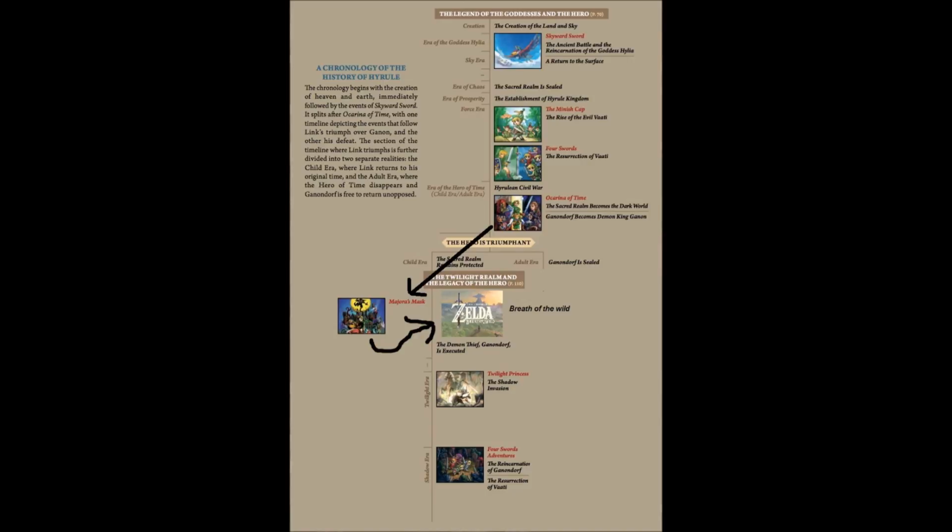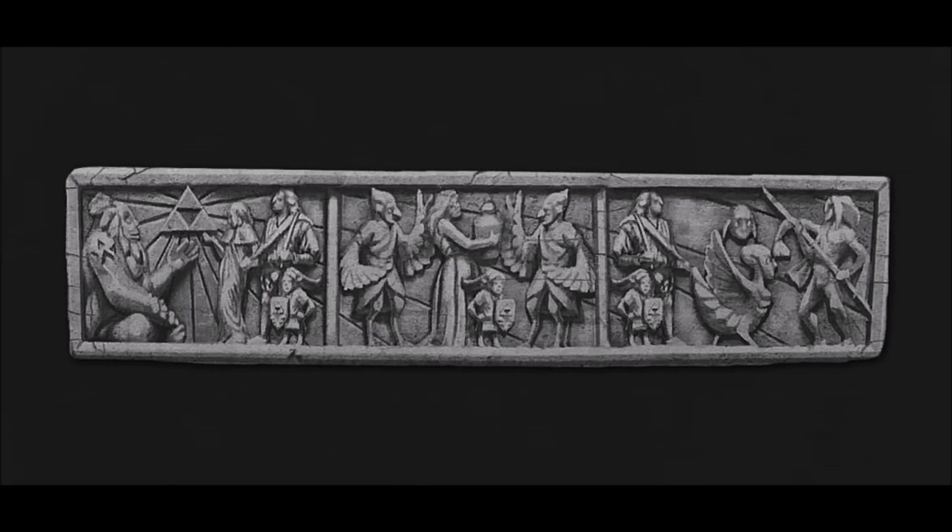So the actual human Ganondorf couldn't escape the realm, but maybe he found a way to unleash his Calamity Ganon form, maybe through a Twilight mirror, whatever they're called, or the actual Ganon form didn't get sealed. I'm not sure either way, but as revenge for his attempted execution and sealing away, he wanted to destroy Hyrule from the Twilight Realm. Anyway, in summary, I theorised that assuming my thoughts on the Twilight Princess Easter egg are correct, Breath of the Wild could take place after Majora's Mask, but before Twilight Princess.